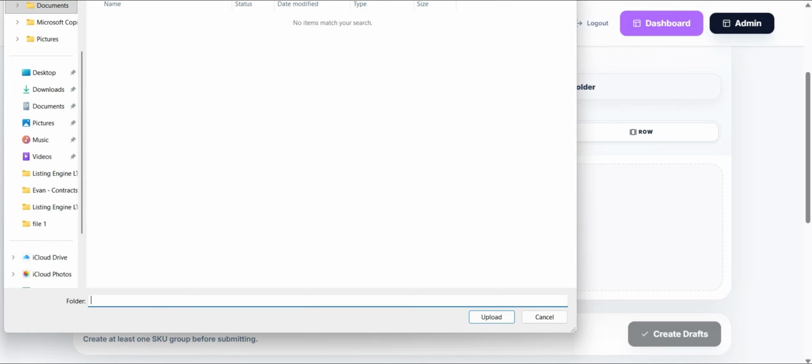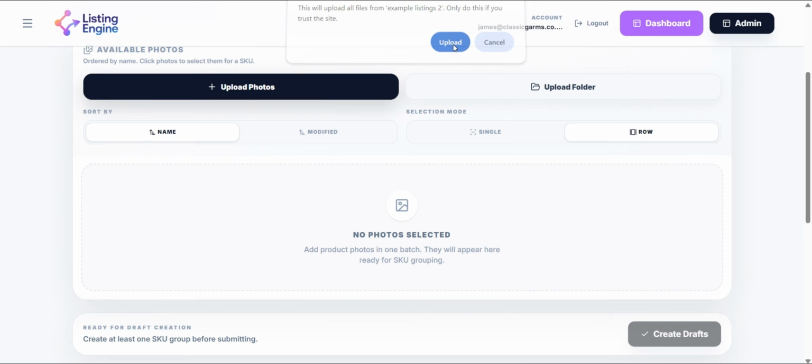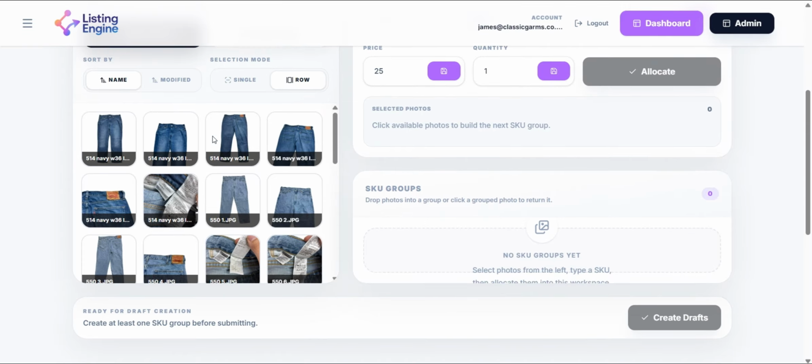From this page, you can upload individual images or a full folder of photos. You can then order your images by file name or modified date, depending on how you have them organized.